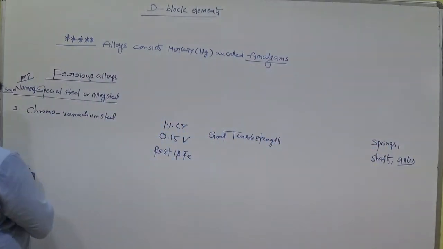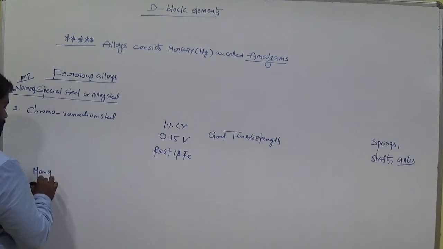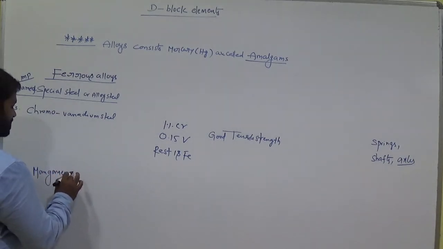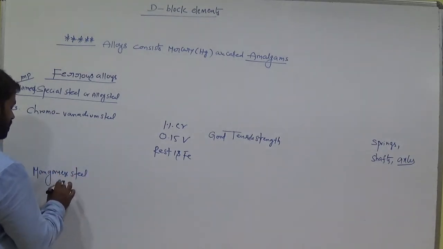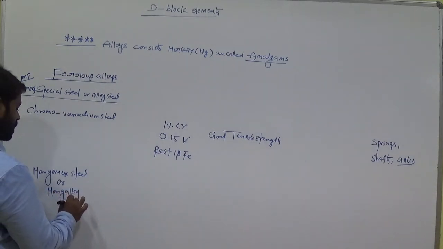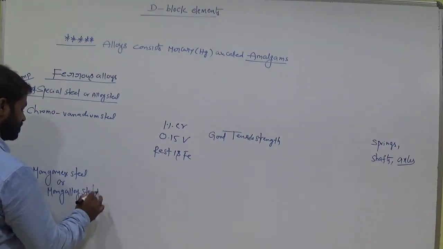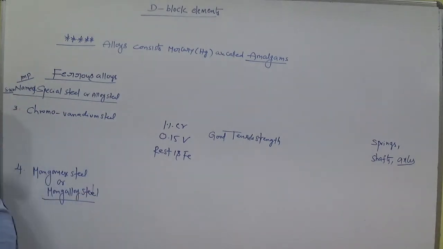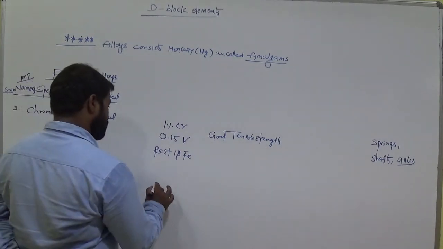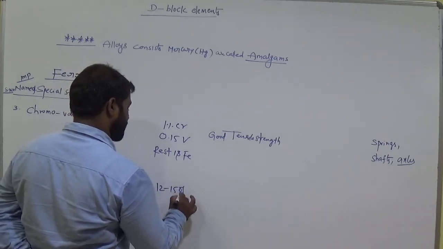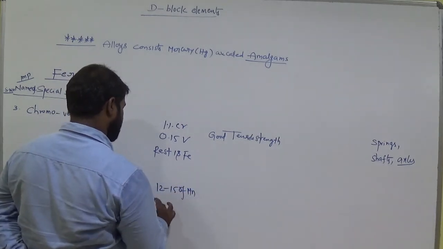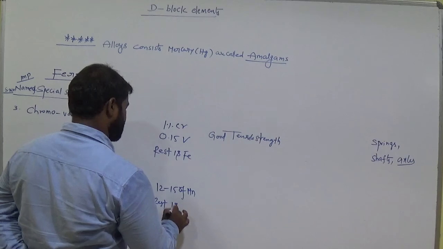And the next one is manganese steel or mangaloy steel. Both are the same. Okay, it consists of 12 to 15% of manganese, and the rest is iron.